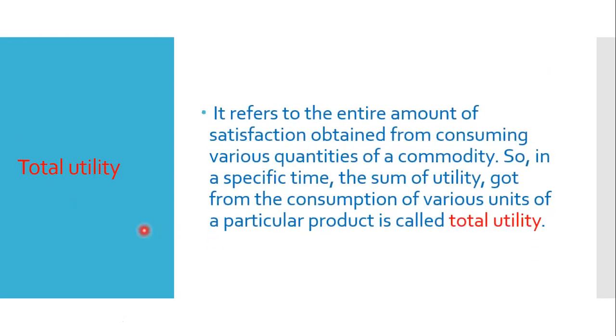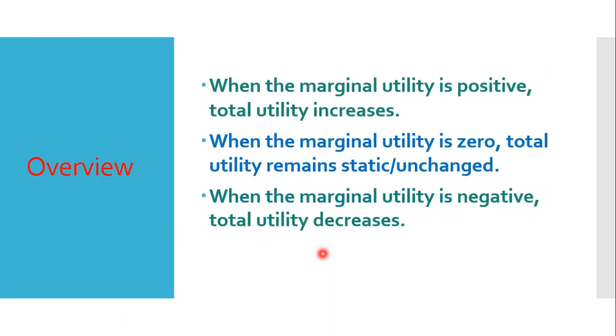So what is total utility? We know that, but now let us know the definition. It refers to the entire amount of satisfaction obtained from consuming various quantities of a commodity. So, in a specific time, the sum of utility got from the consumption of various units of a particular product is called total utility.